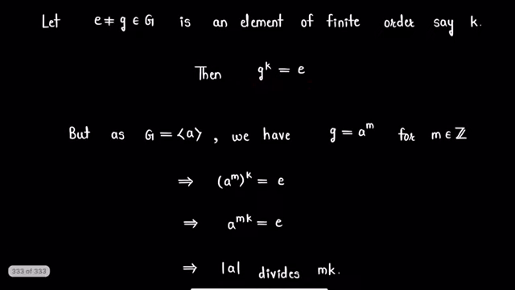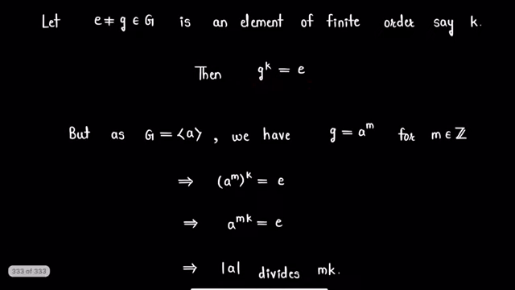But as G is the cyclic group generated by a, every element in G will be of the form a raised to n, where n is some integer. So in particular, for an element g in group G which is different from the identity, g will be equal to a raised to m, where m is some integer.